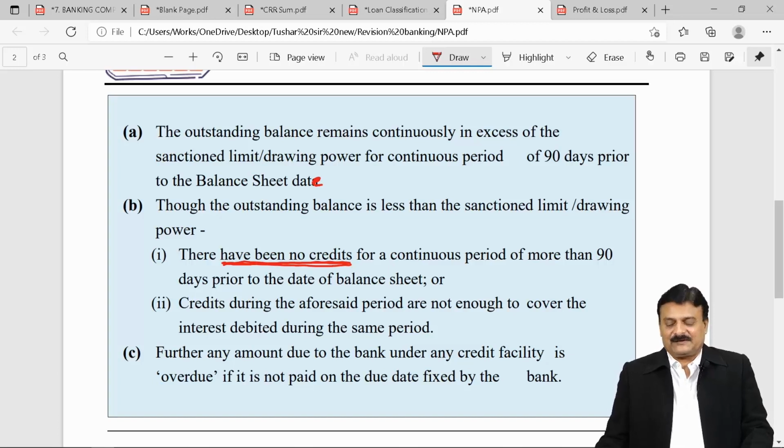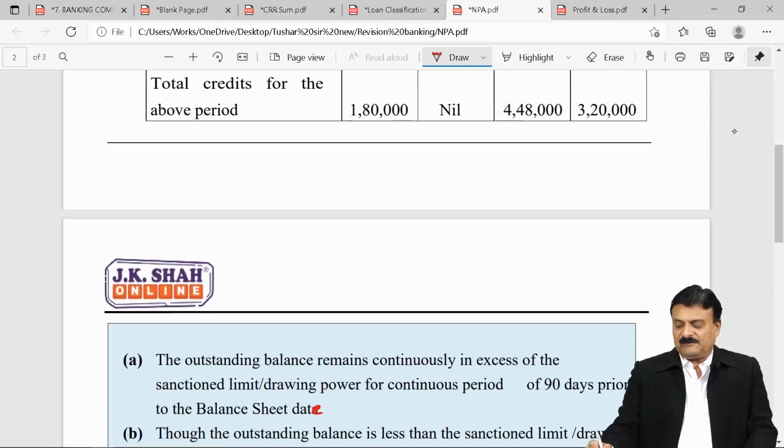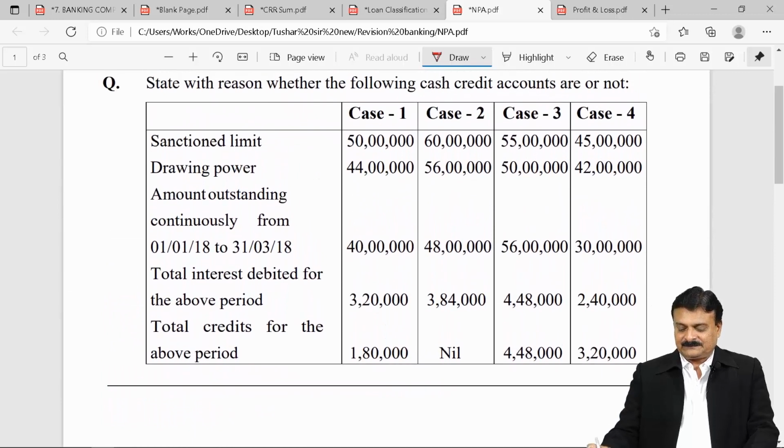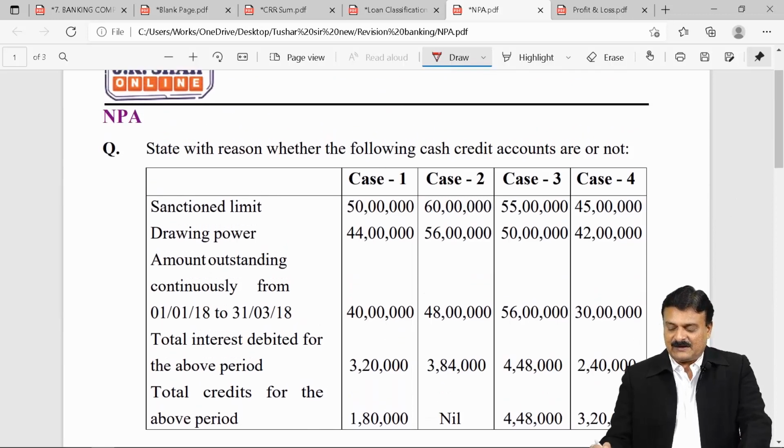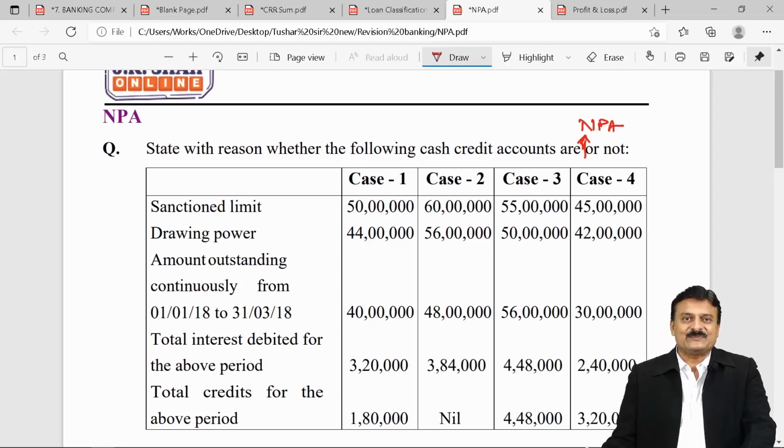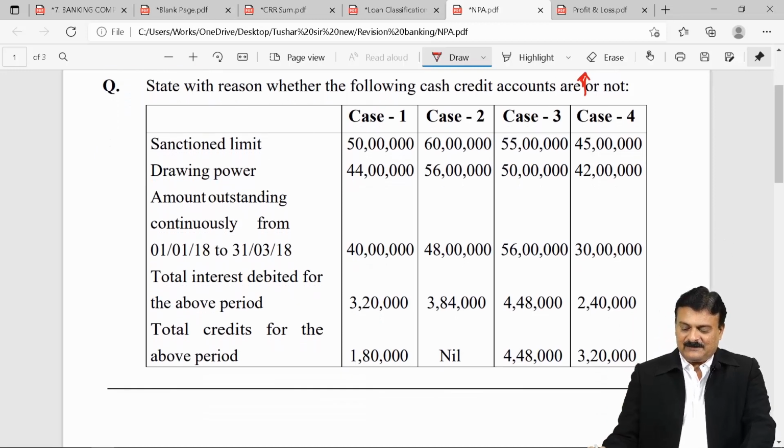So the question was asked having 4 situations. State with reason whether the following cash credit account is an NPA or not. Case 1, 2, 3, 4.